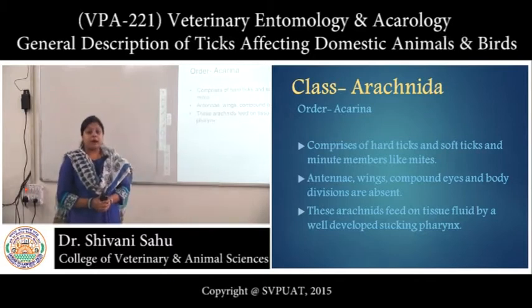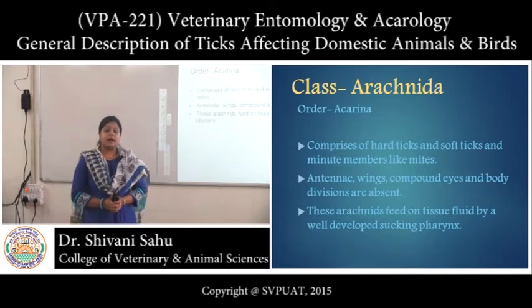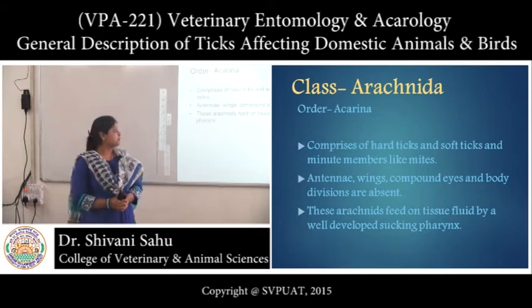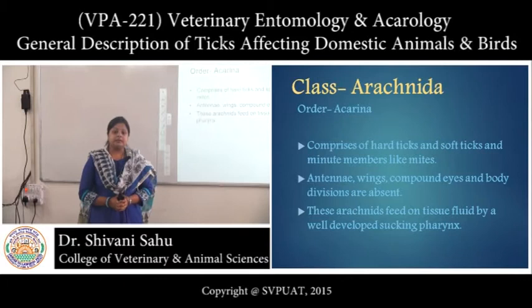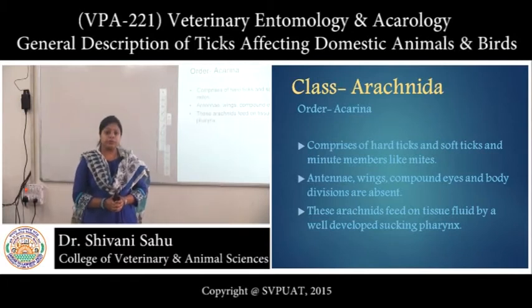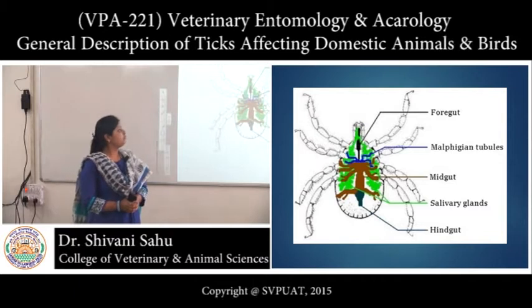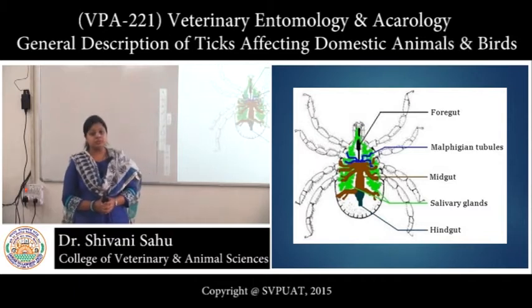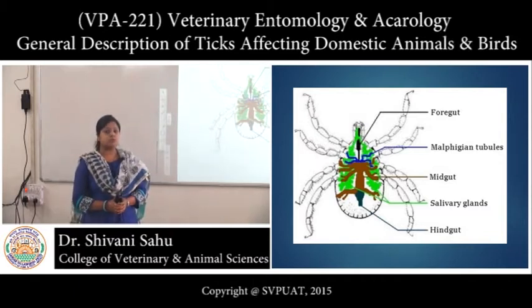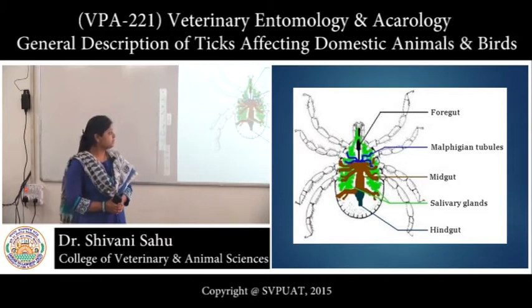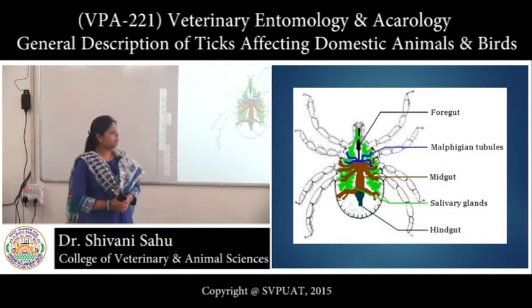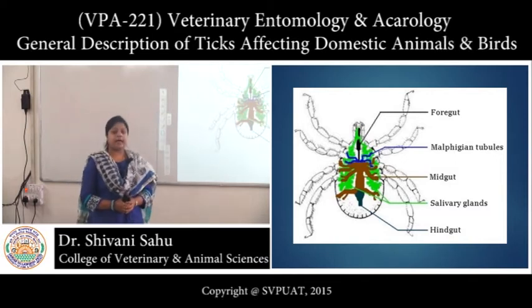Antennae, wings, compound eyes and body divisions are absent or indistinct. These arachnids feed on tissue fluids by a well developed sucking pharynx. Now this is a figure showing the internal anatomy of a tick. So you can see the foregut, the Malpighian tubules which are the organ of excretion, also the coxal glands, midgut, and you can appreciate the bunch-like structure which is known as salivary glands, and the hindgut.